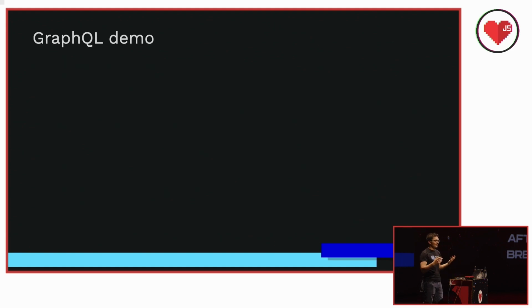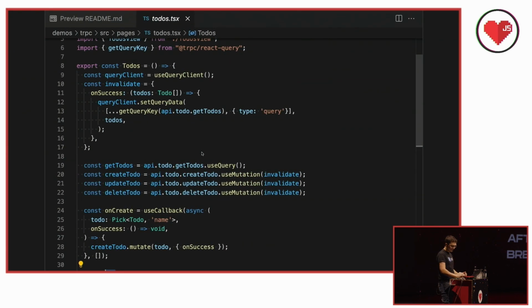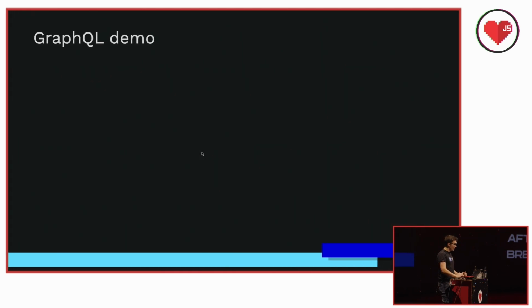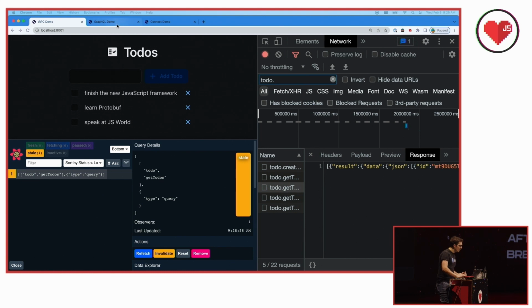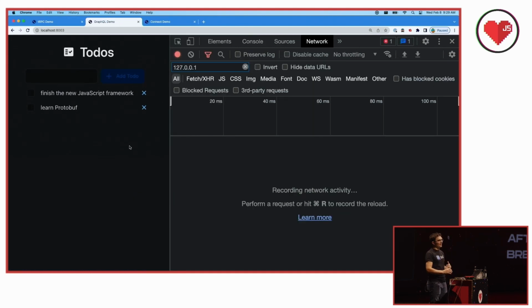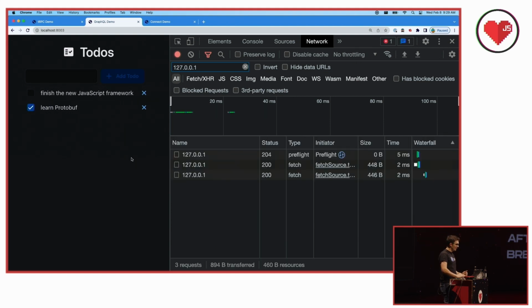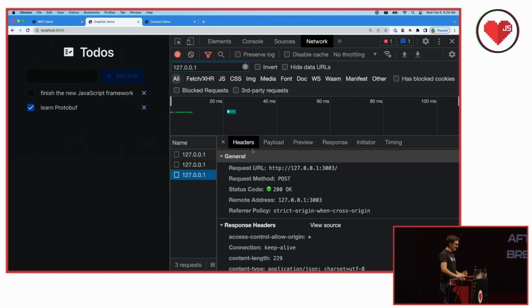GraphQL is often known as a cross-language solution for this. So let's see what GraphQL has to offer in this case. So let's go to our app. Where is it? Here we go. I think this is the one. So there's no React Query DevTools here because there's no React Query. But we can do GraphQL. So let's just update one. I'm going to check that one off, learn protobuf. Hopefully we did some of that today.